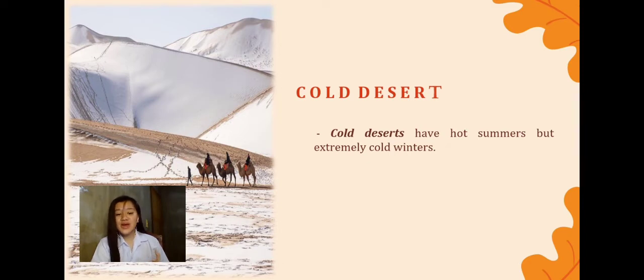So many scientists also consider Antarctica to be a type of cold desert because it gets very little rain or snow.